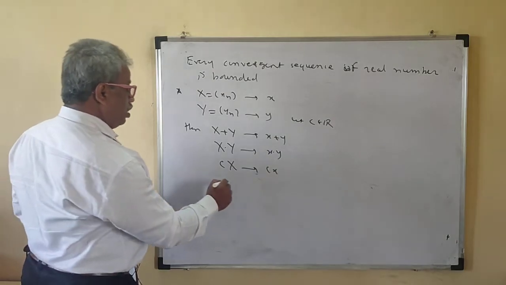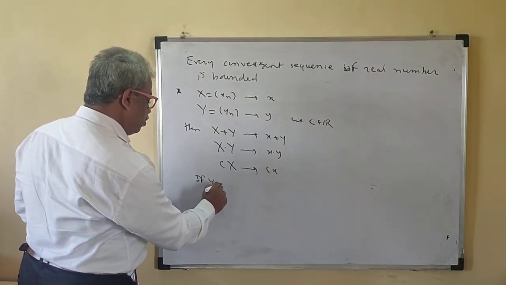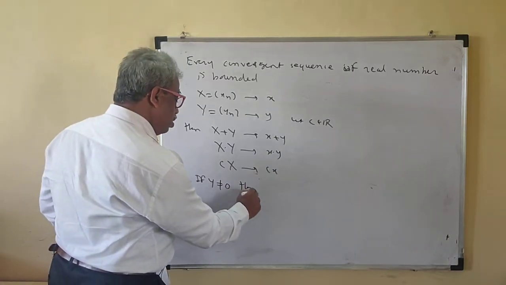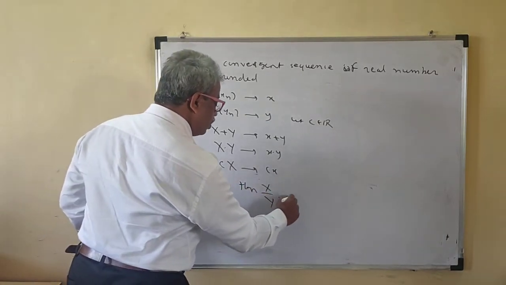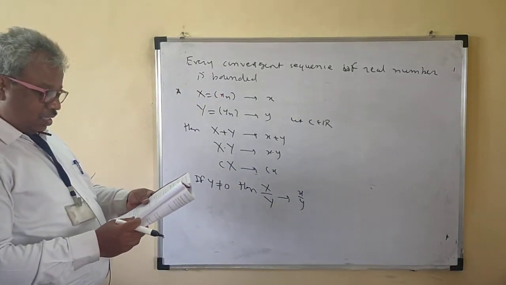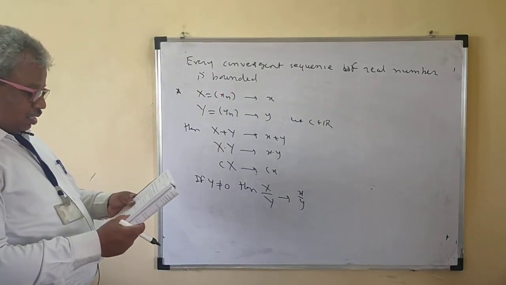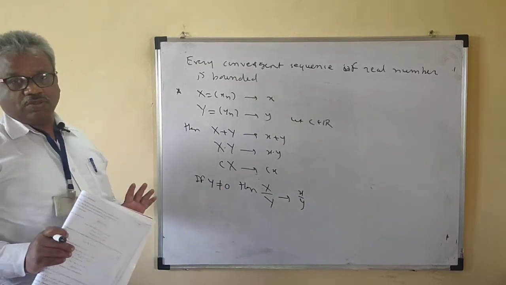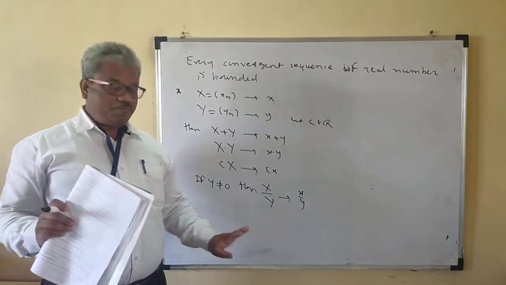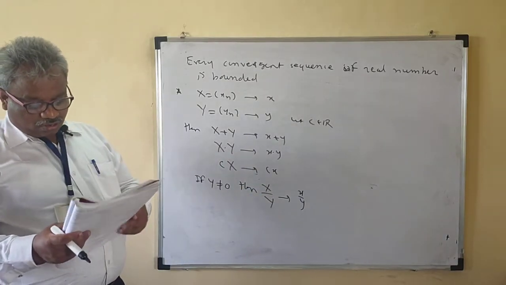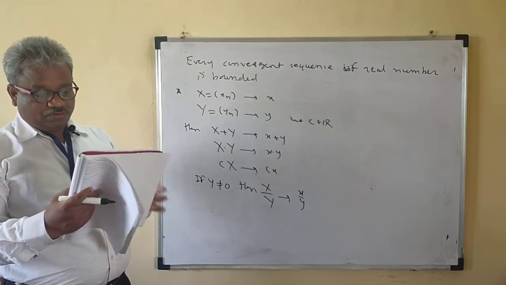And if y is not equal to 0, then x upon y converges to x upon y. So there is only this condition, y not equal to 0, and then it will be convergent. If this condition is not there, then it will not be convergent. You take care of this y not equal to 0.